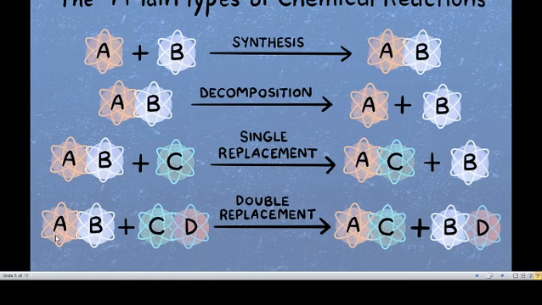On the product side, A combined with C gives AC, and B combined with D gives BD. So double displacement or double replacement occurs in this reaction.